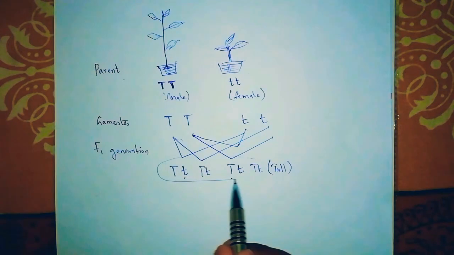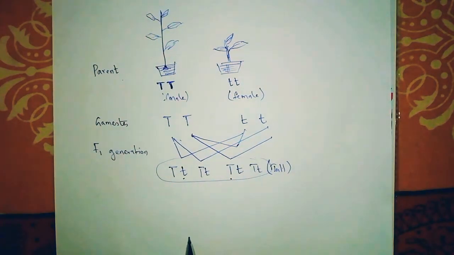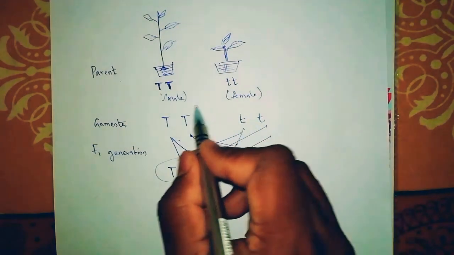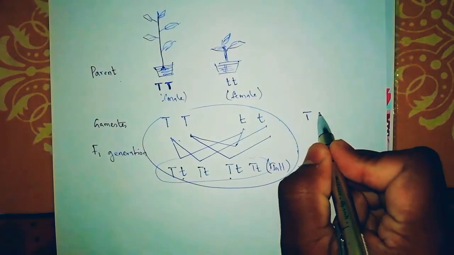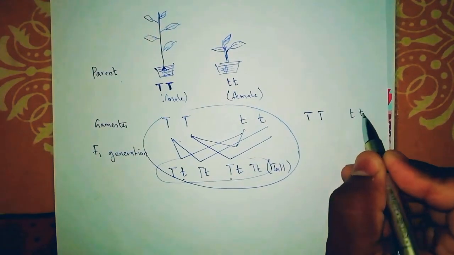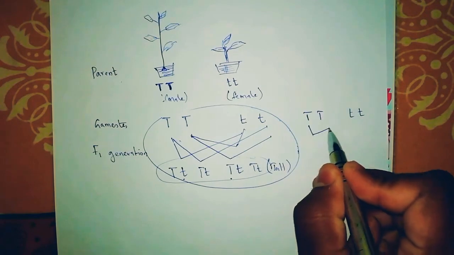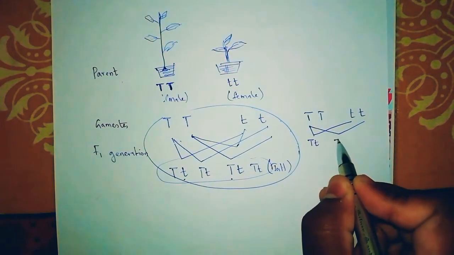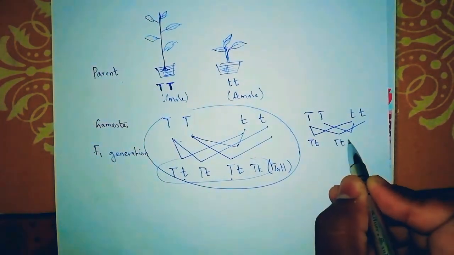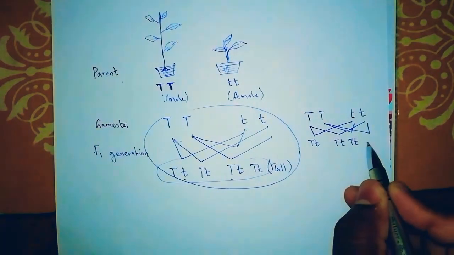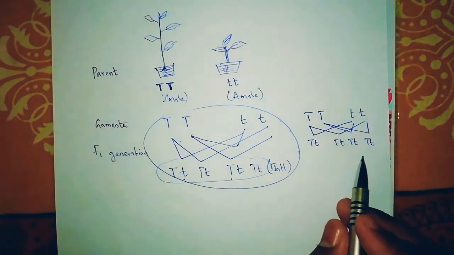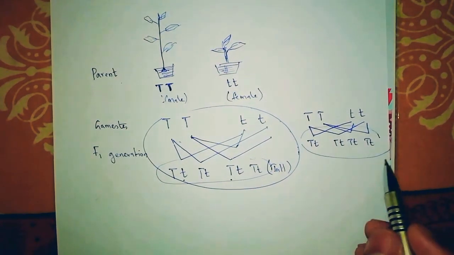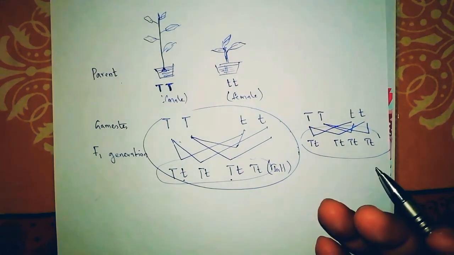So all these in the first generation are tall plants. I will do it again here so that it is easy for you to understand. Parents: capital T T and small t t. One here Tt, and here with this Tt, and here Tt, and here Tt. Will you understand now? This is how it happens here. So in the first generation, all the plants come out as tall plants.